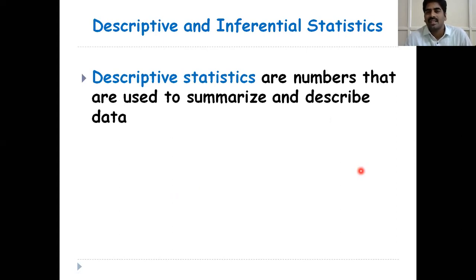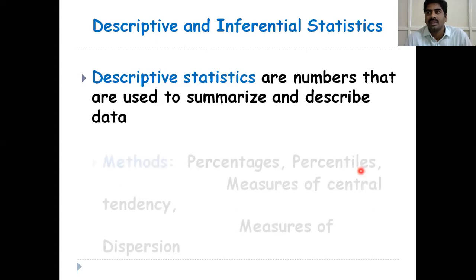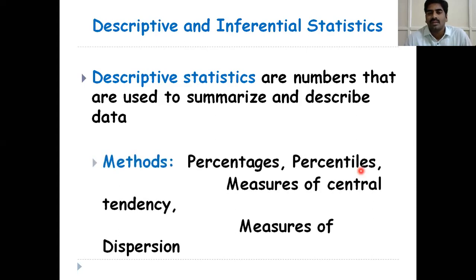Descriptive statistics are numbers that are used to summarize and describe the data. Here we can use percentages, percentiles, measures of central tendency, and measures of dispersion.